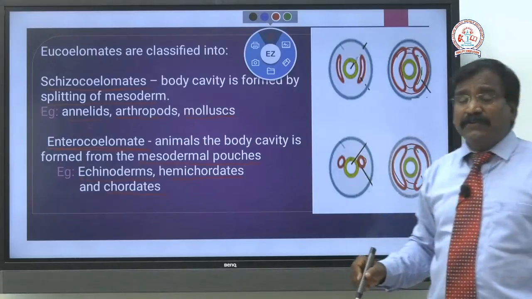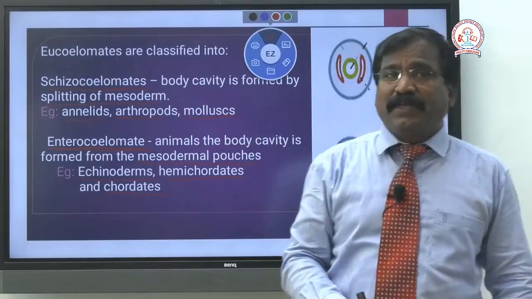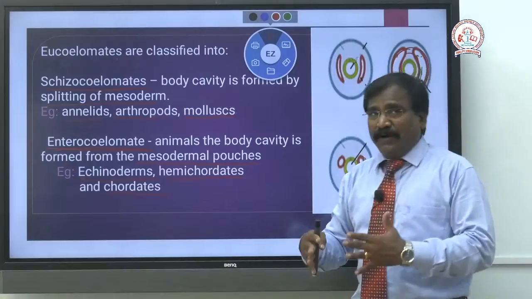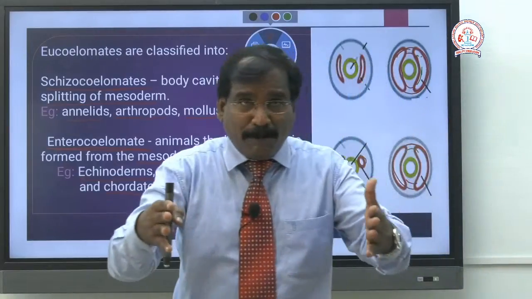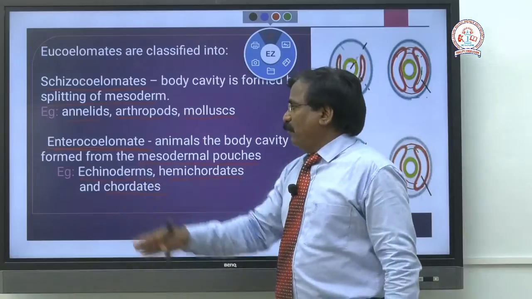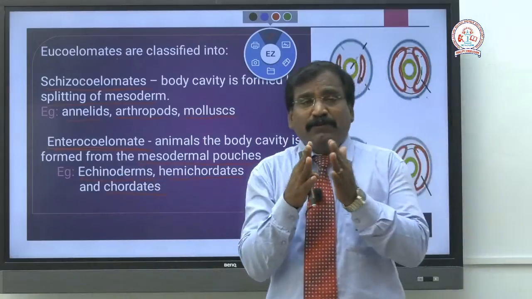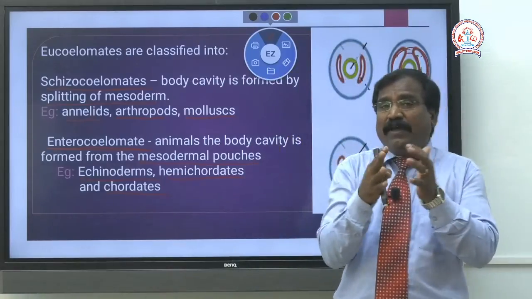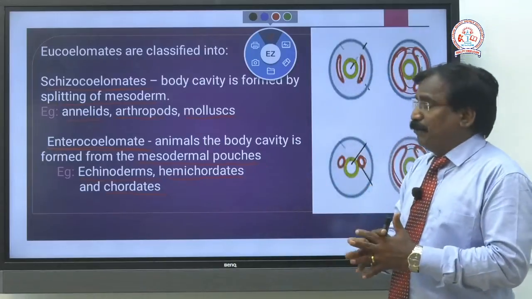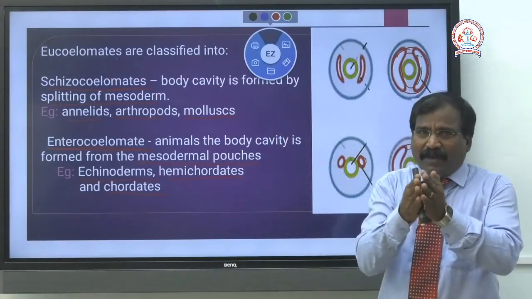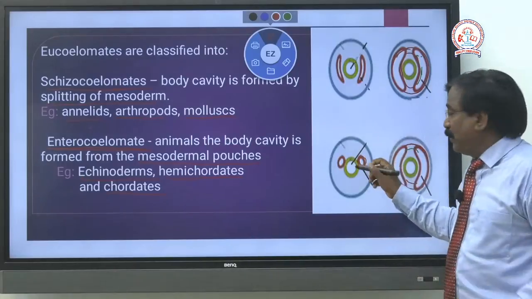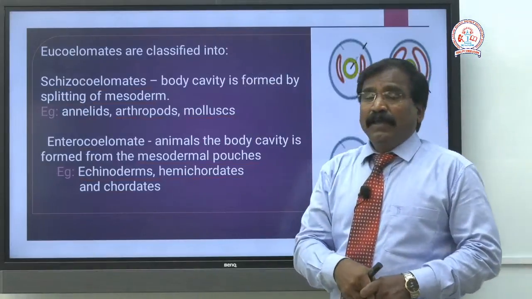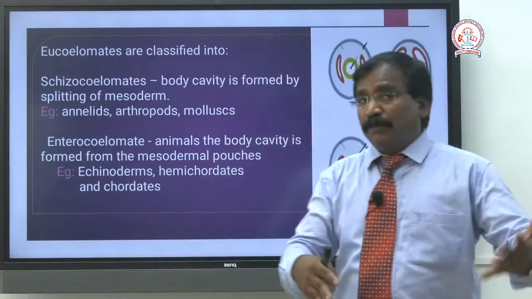In both cases there is a perfect eucoelom, but the method by which it forms differs. Based on that, it is schizocoelomate or enterocoelomate. In schizocoelomate, the body cavity is formed by the splitting of the mesodermal cells. Here, a perfect pouch is formed, which develops further and further and forms the body cavity.